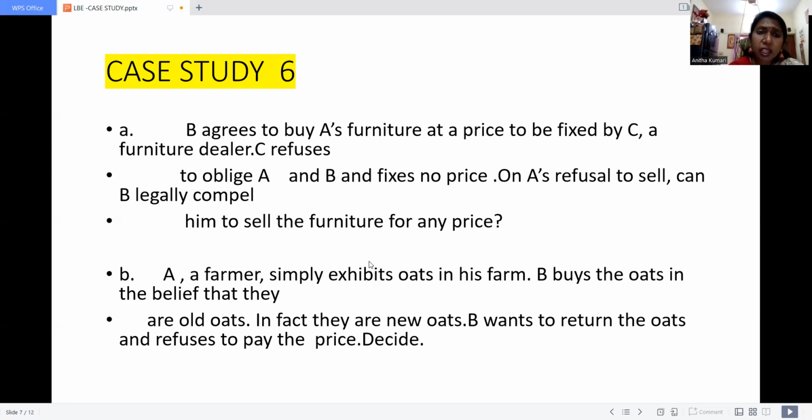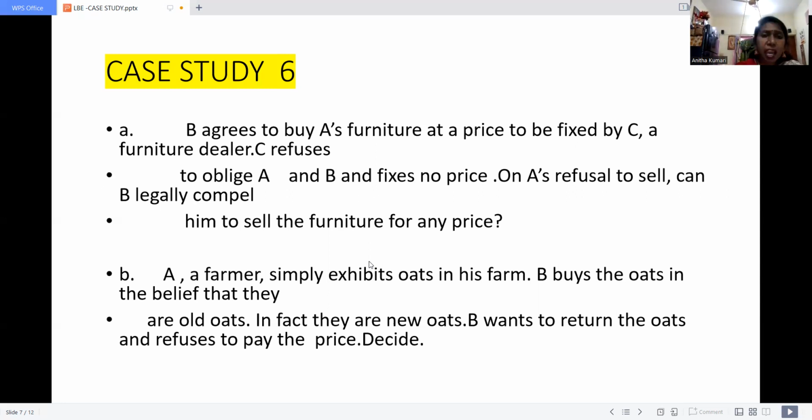The condition is B agreed to buy A's furniture, but the furniture cost is to be fixed by whom? C. So this is a contract which is created based on some condition. Here C is not fixing any price for the furniture. On A's refusal to sell, can B legally compel him to sell the furniture for any price?